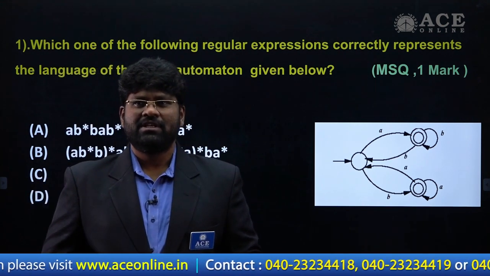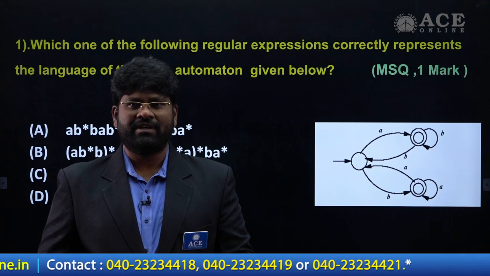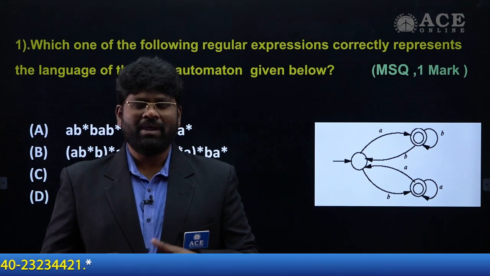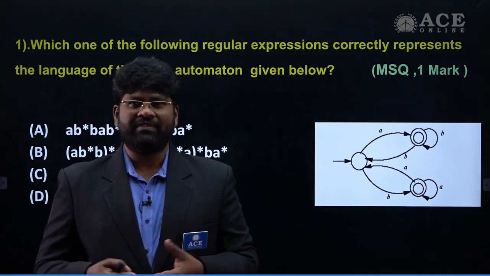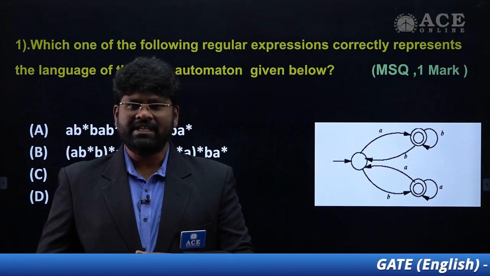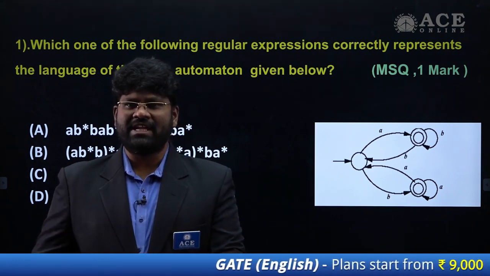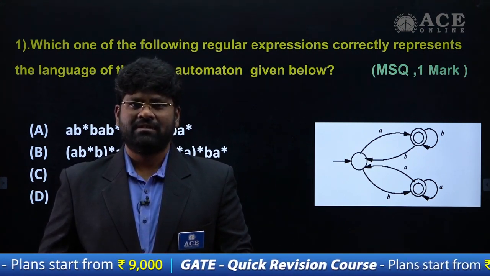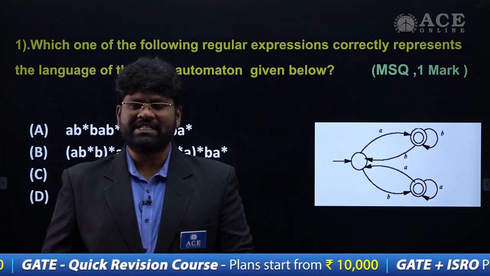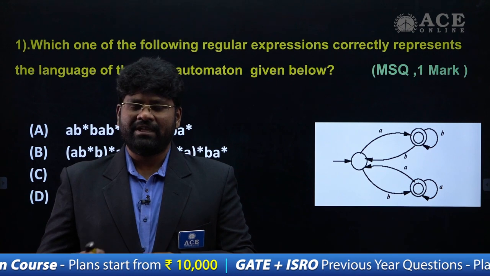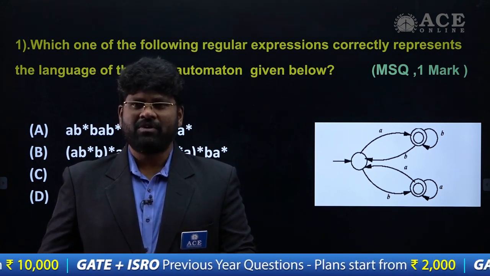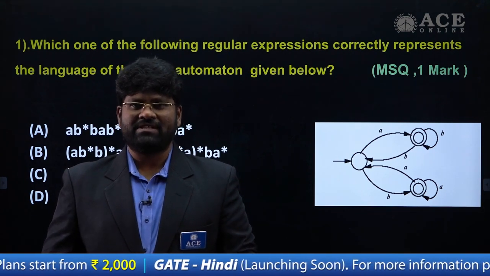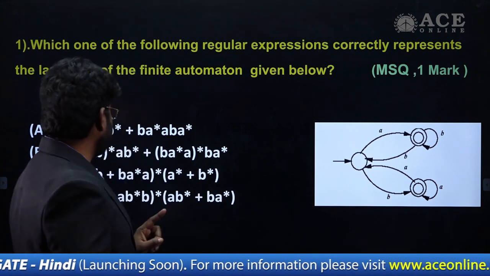The reason is that you don't have a unique expression for any language recognized by a finite automaton. You may have different answers, or different solutions. Solutions in the sense that the expressions will always generate the same language, but the representation of the expressions can be in different formats. That's why you may not get the same expression from each and every approach. So if the approaches are different, the expressions may also be different, but you can have the same language. That's the point here.